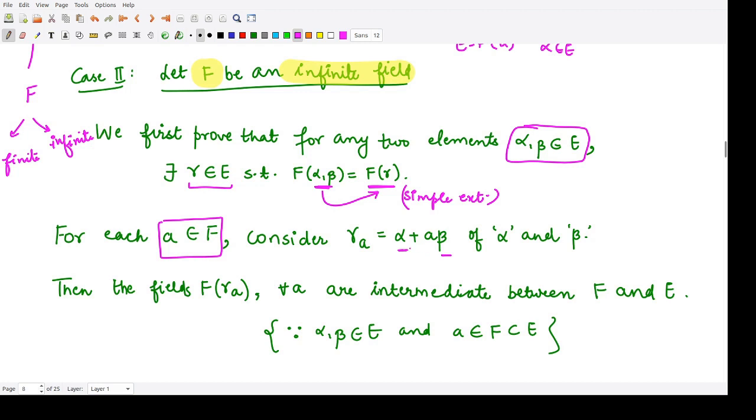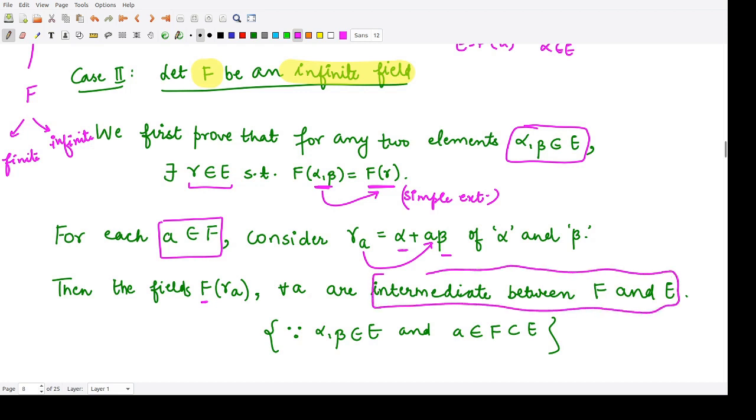A linear combination of alpha and beta, and whenever you change this A, this element would change. So we have gamma A defined in this way. For this gamma A, we would say the fields F of gamma A, where this element gamma A has been adjoined to the field F, for all A, these are the intermediate fields between F and E.